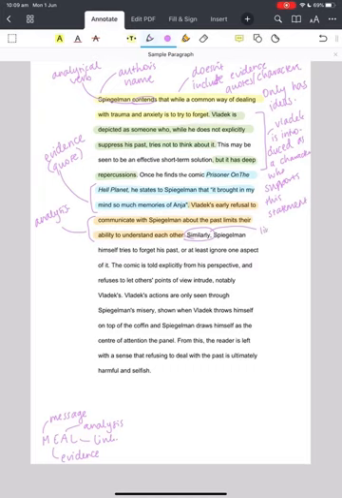The next thing I notice is similarly. So this is a linking word. Okay, so this is the L part of MEAL, because we've actually got two examples in there. This word similarly does the L part of MEAL for that first section. Okay, so similarly, Spiegelman himself tries to forget his past, or at least ignore one aspect of it.